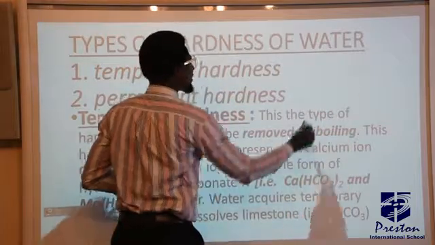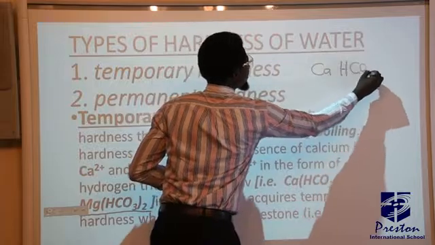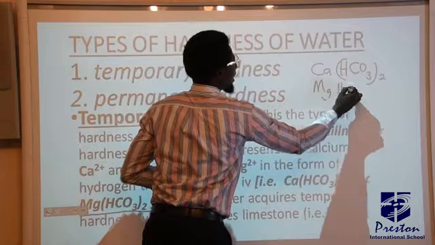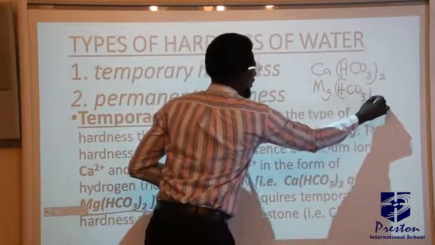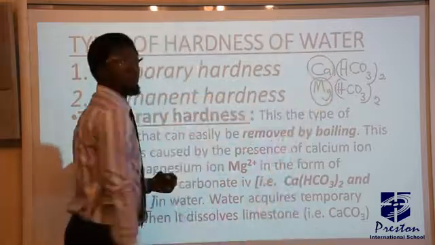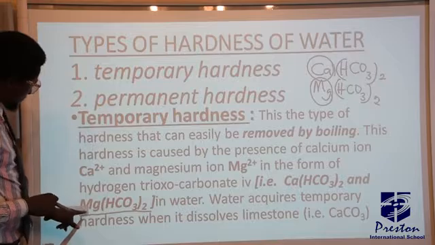Calcium hydrogen carbonate, and the second one is magnesium hydrogen carbonate. So if you look at these compounds, can you see we have magnesium ion here and we also have calcium ion here, but in the form of hydrogen carbonate compounds.